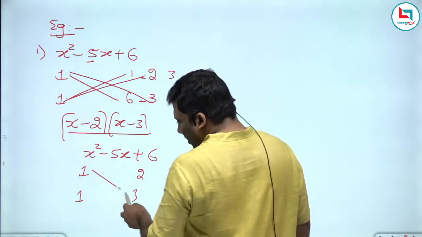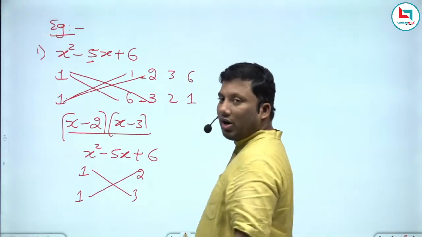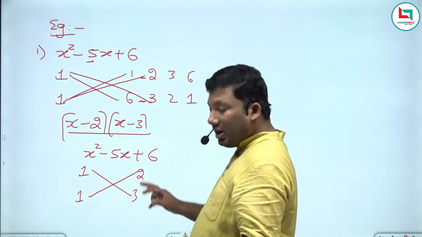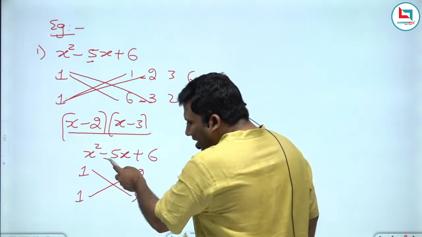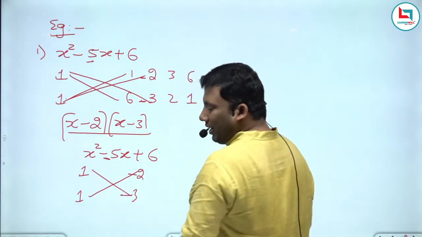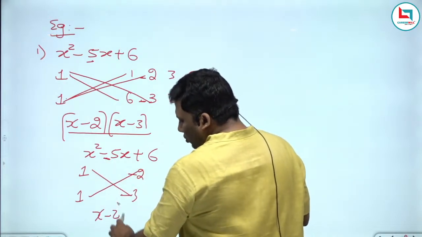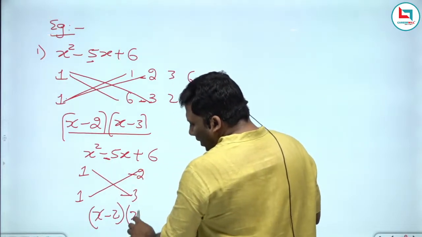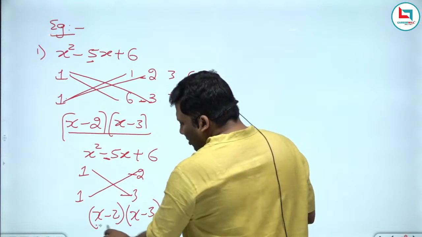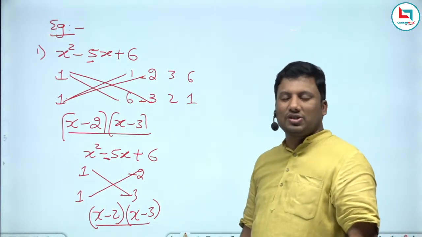Cross multiplication: 1 threes are 3, 1 twos are 2. What is 3 plus 2? 5. But how much do I require? Minus 5. So put a minus here and a minus here. This becomes 1 into x minus 2, and 1 into x minus 3. X minus 2 into x minus 3.